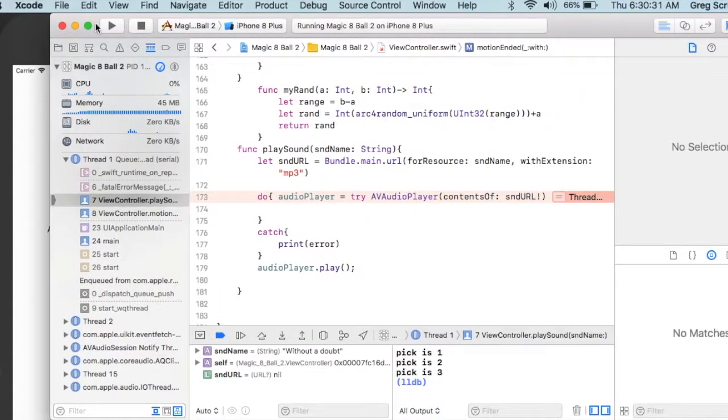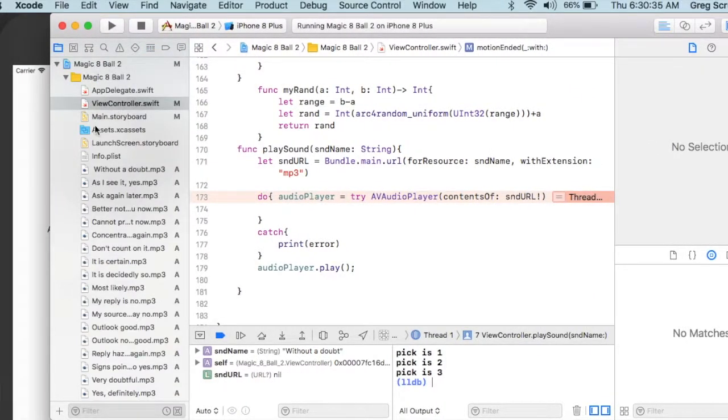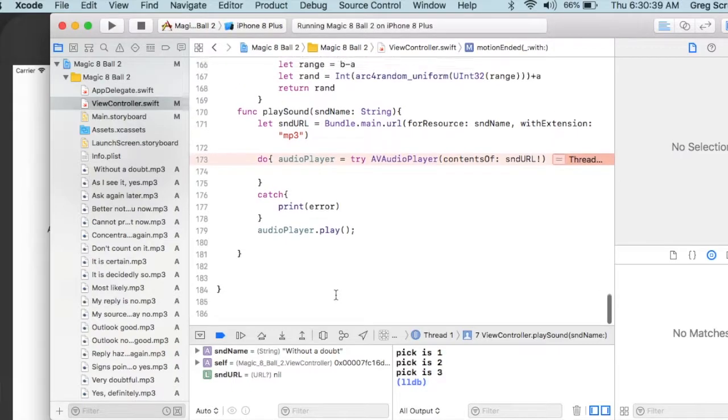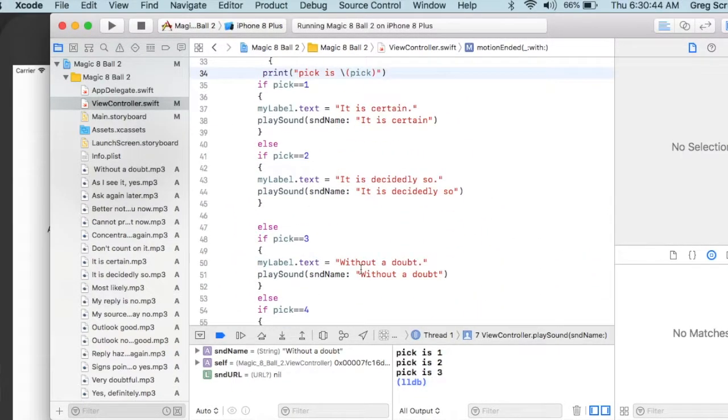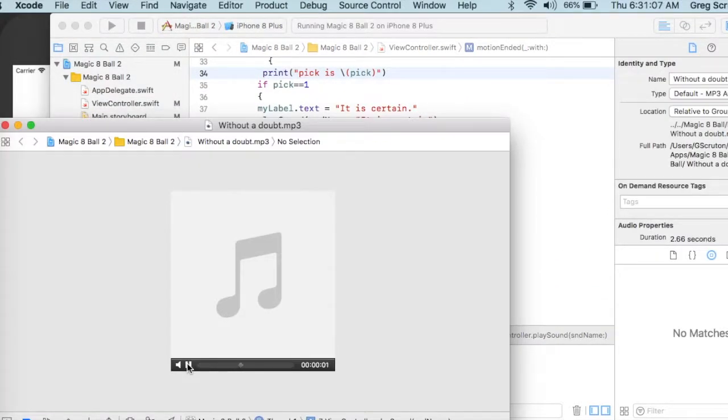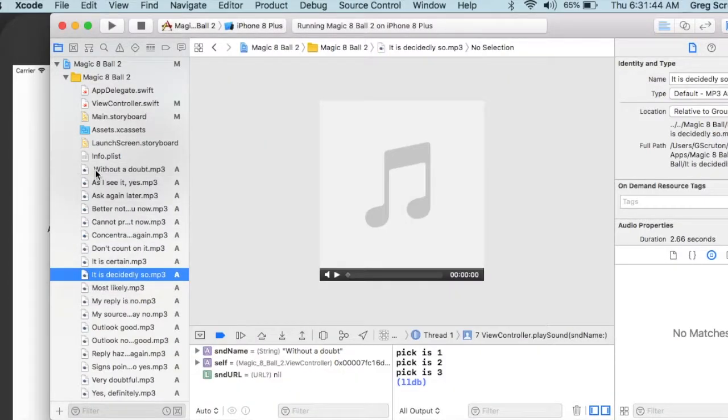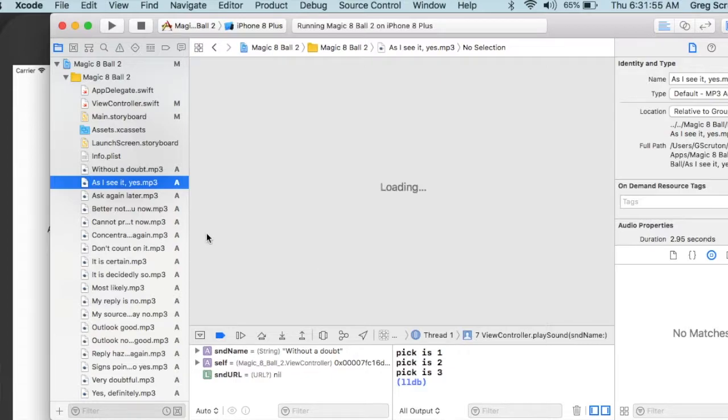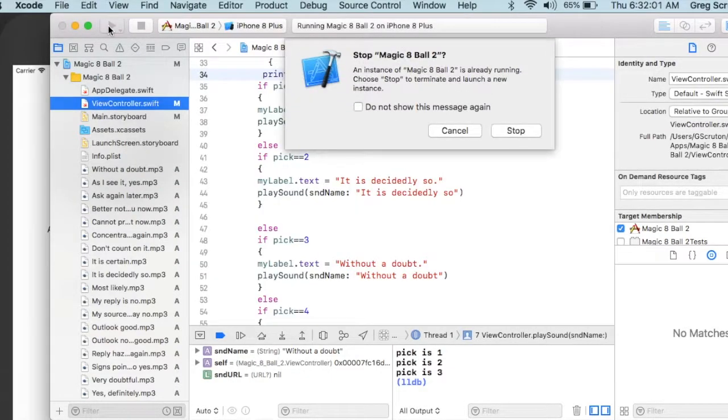Let's go into our sounds here. Bring this back into the folder we're working in. The third pick is supposed to be "Without a doubt." Well, it's not playing the right sound. Here it is. "Without a doubt" has a little space in front of it. So I'm just going to get rid of that space. I'm going to have to correct that sound so it's playing the right sound. But in any case, that was the error. If I go back into our code here and press play, it should work fine.